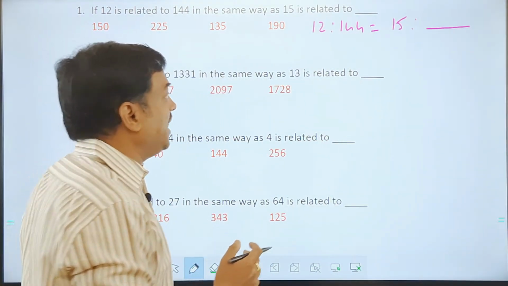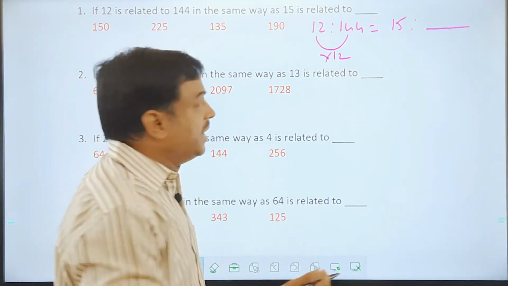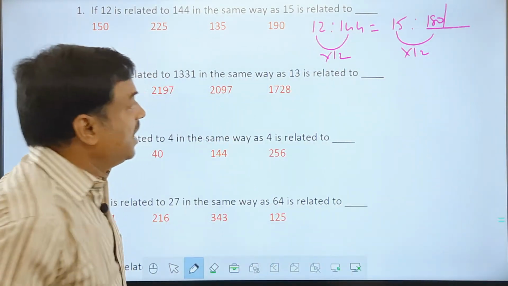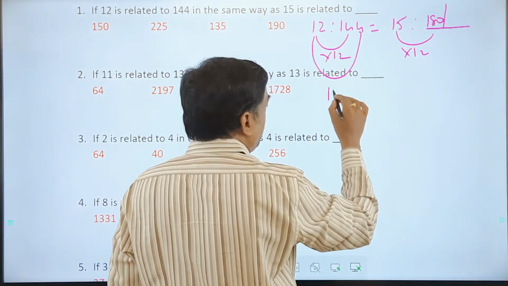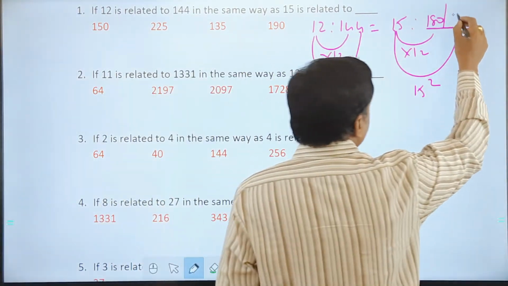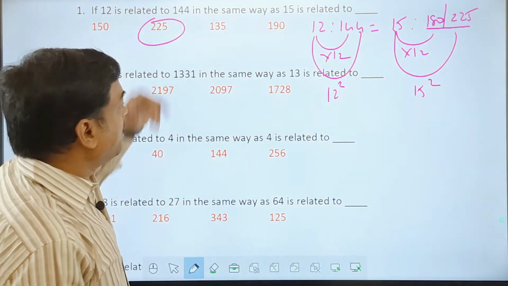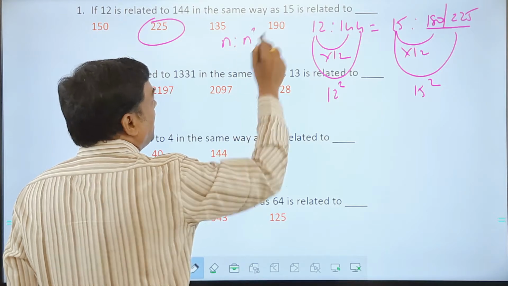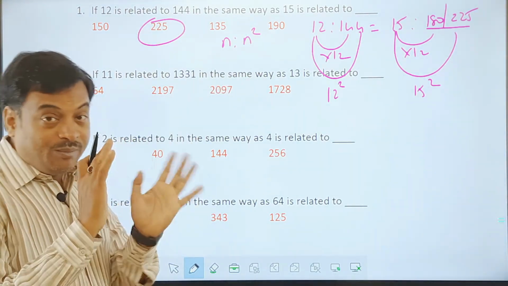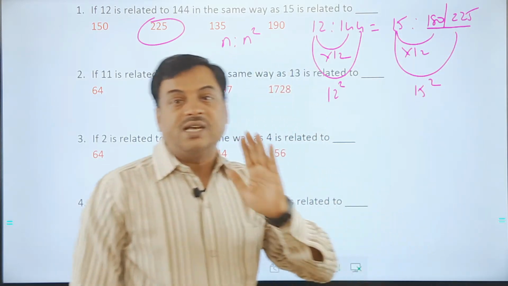For the basic understanding, here you see 12 to 144 is possible if I multiply 12 into 12. Same if I multiply 15 into 12 here, this has to be 180. Do we have 180 in the options? No. We know 12 square is 144. What can 15 square be, applying the same logic? So here it will be 225. Do we have 225 in the options? Yes, we have 225 in the options. So what is the logic of this question? The question is in the form of n and n square. The first number is n, the second number is n square. Similar logics we need to find out. Sometimes we'll get multiple answers. Whichever is there in the options is always the right answer here.